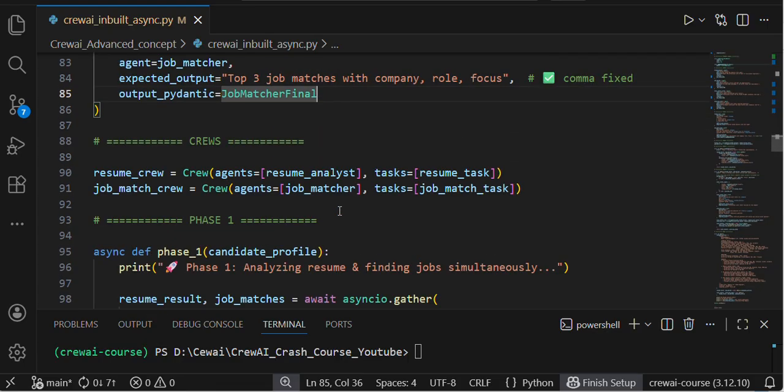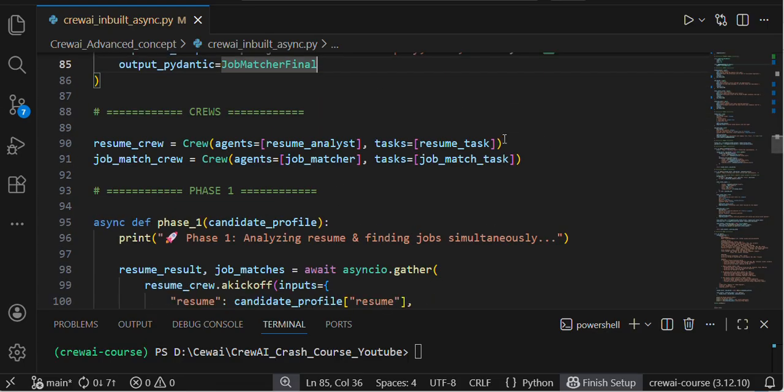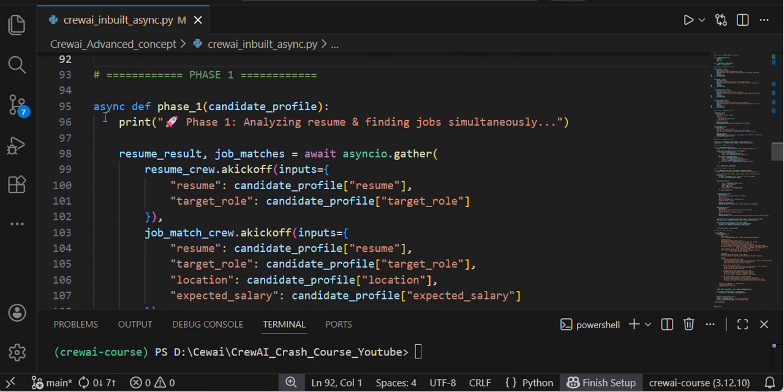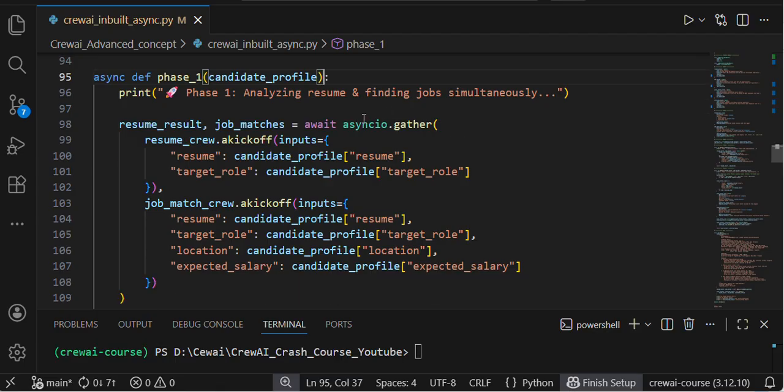This is my first crew level. My first agent with my first task, my second agent with my second task: resume analyst, job matcher. I'm using async, and I am giving one argument, candidate profile. Here I am concurrently executing these with await asyncio.gather and akickoff, passing the resume and target role.